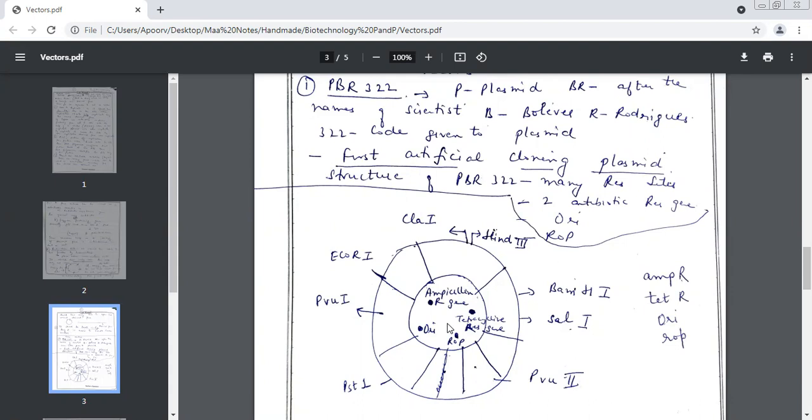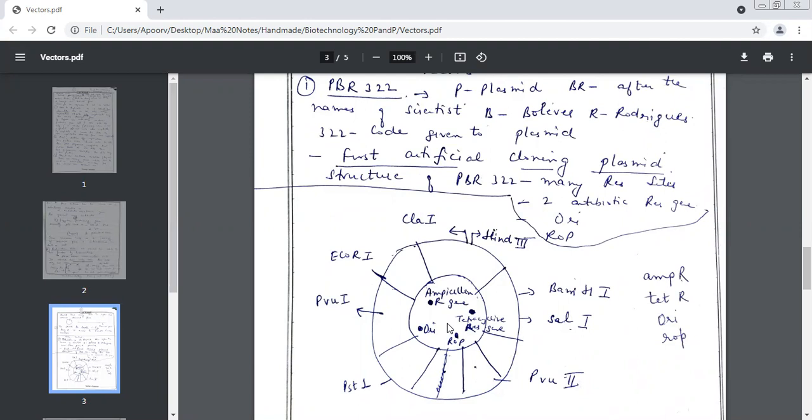Now, one by one, let's quickly revise PBR322. What does P stand for? Plasmid. What do B and R represent? The names of Bolivar and Rodrigues, the scientists who prepared it. B stands for Bolivar, and R stands for Rodrigues. And what does the number 322 tell you? The code given to the plasmid. So if a 1 marker question comes, which was the first artificial cloning plasmid? PBR322.